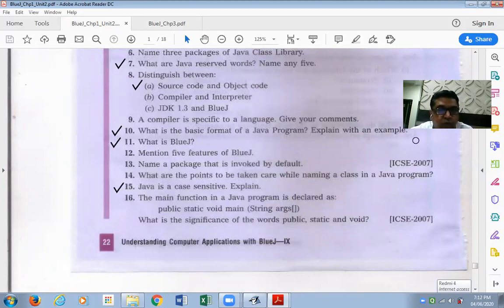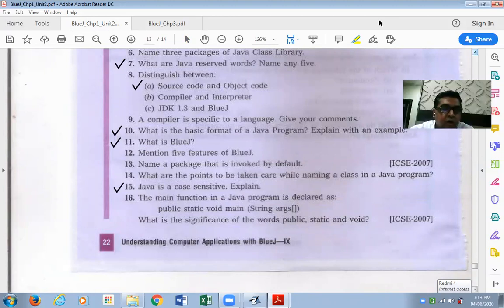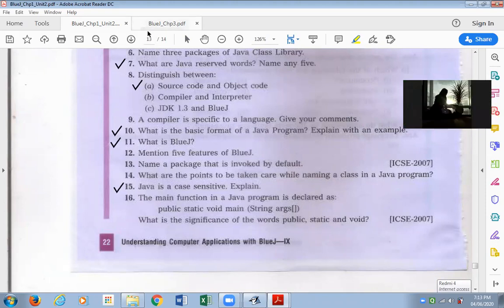Are you referring to the markings, or to this chapter in general? For the third chapter, have you given the notes? For this chapter, you have been given this PDF: unit 1, chapter 1, unit 2. I'll be sending chapter 3 through the chat box, and at the end of the session in the email as well. Do you want it now itself or by the end of the session?